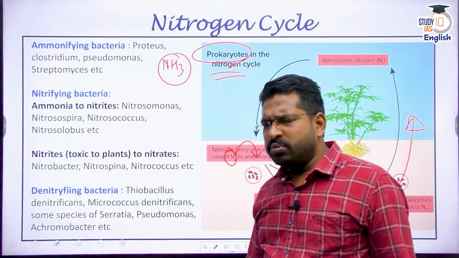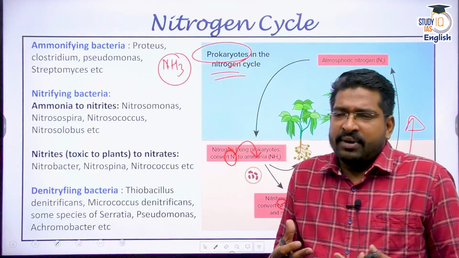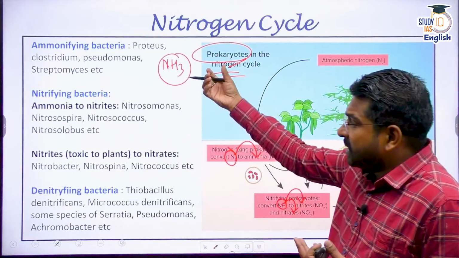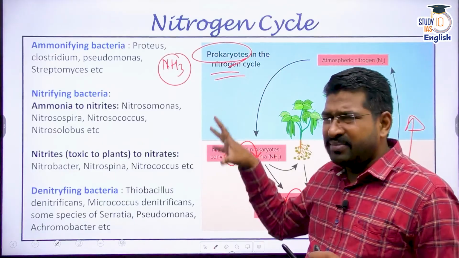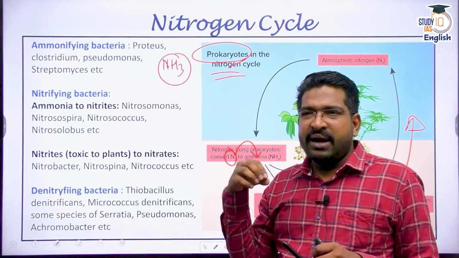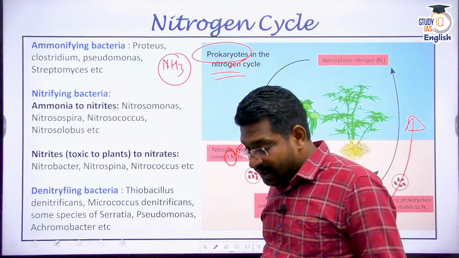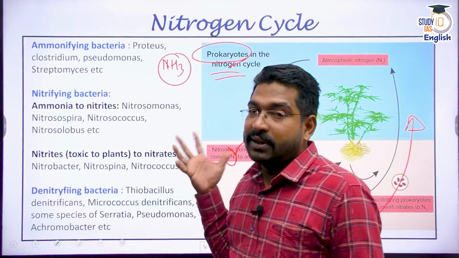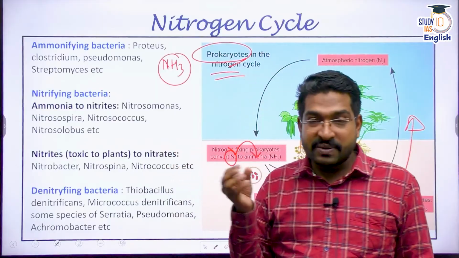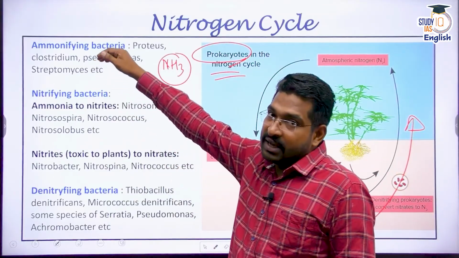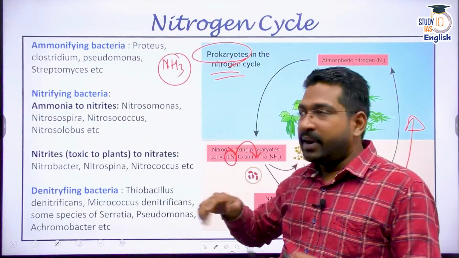There is no need to fear or get intimidated by these names. There is no need to mug up these names, but I want you to understand how exactly nitrogen is fixed. Sometimes, especially for NEET, these microorganisms and their names become very important. But for understanding, nitrogen is converted into ammonia by ammonifying bacteria.